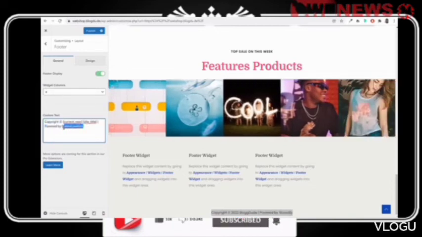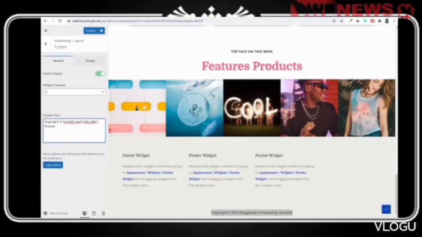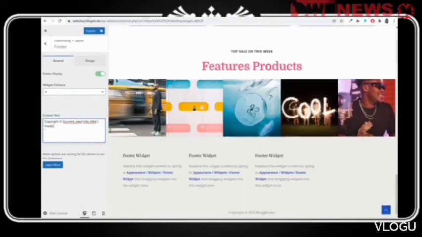So I don't want this powered by theme author. I want this to say made by Naishik or whatever you want. Okay, I don't want that theme author name. Now you can click on publish.